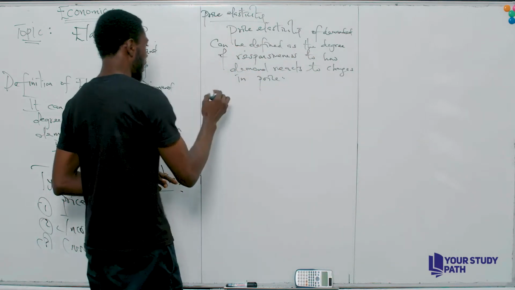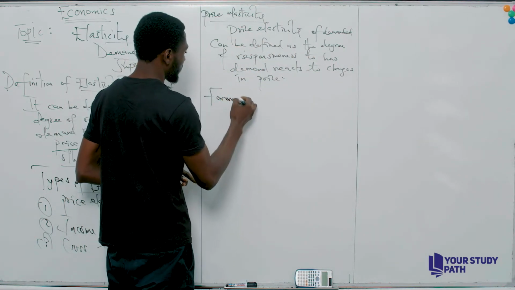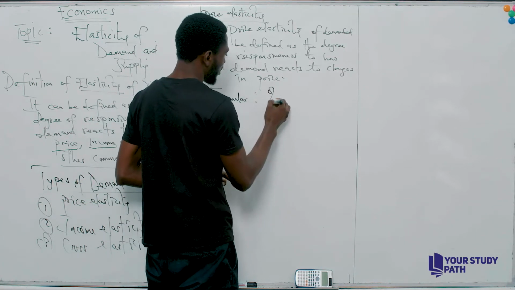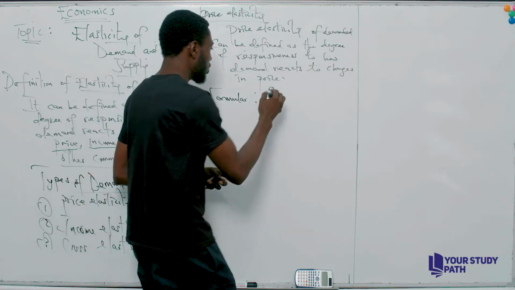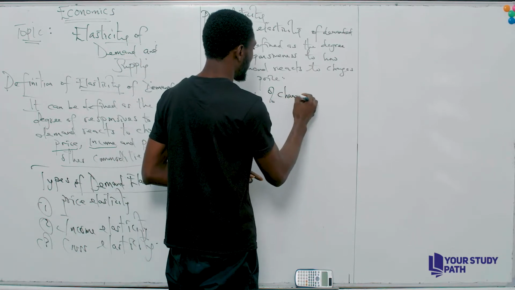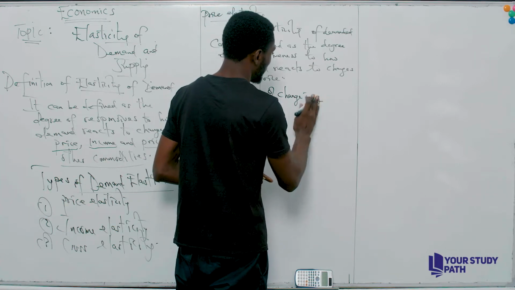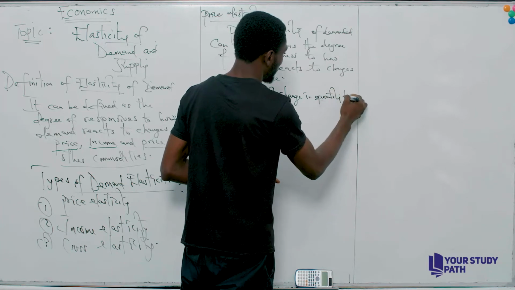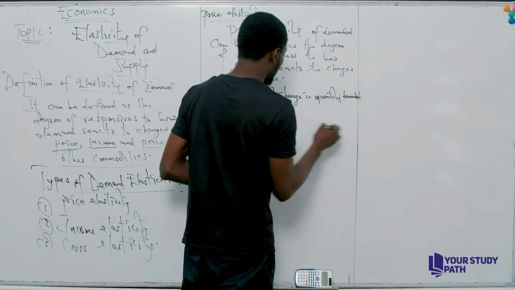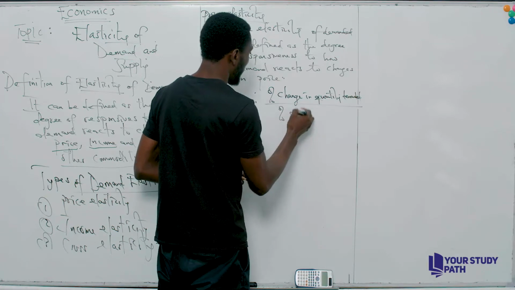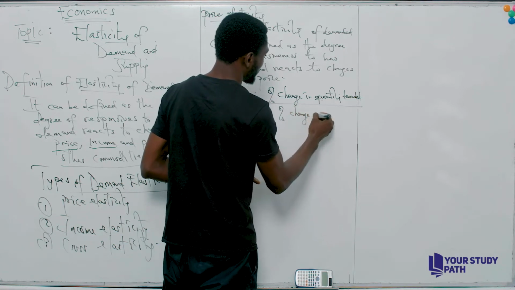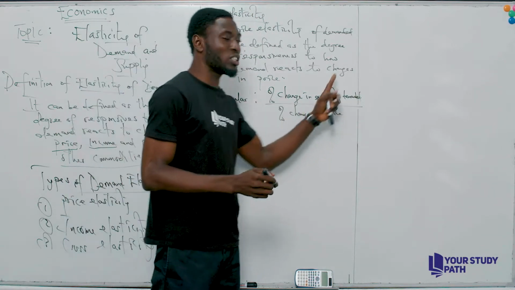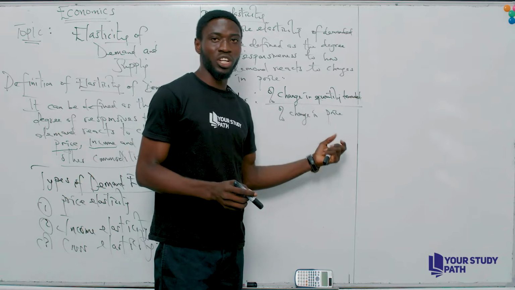Now, the formula is percentage change in quantity demanded divided by percentage change in price. Percentage change in quantity demanded divided by percentage change in price.